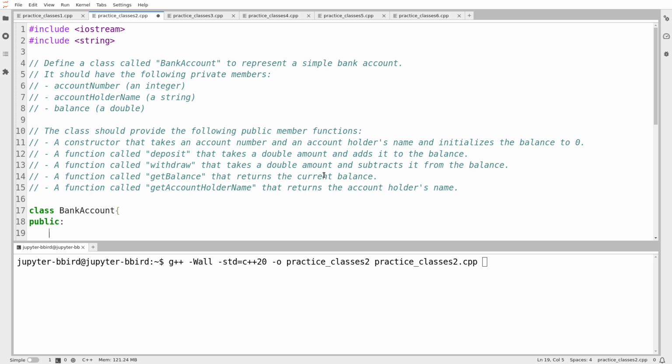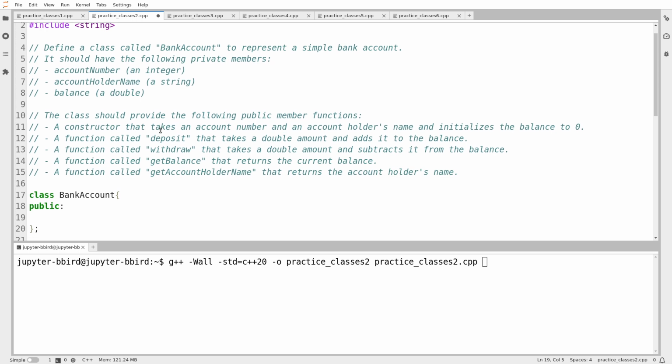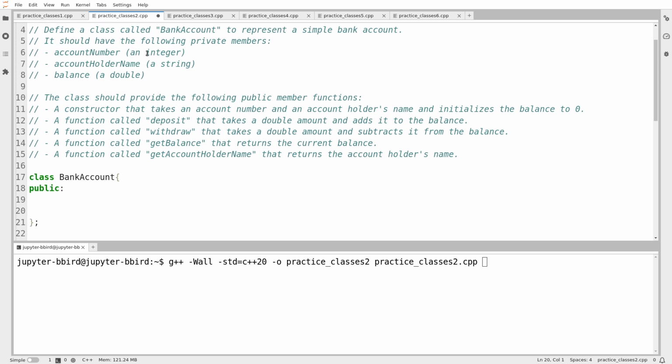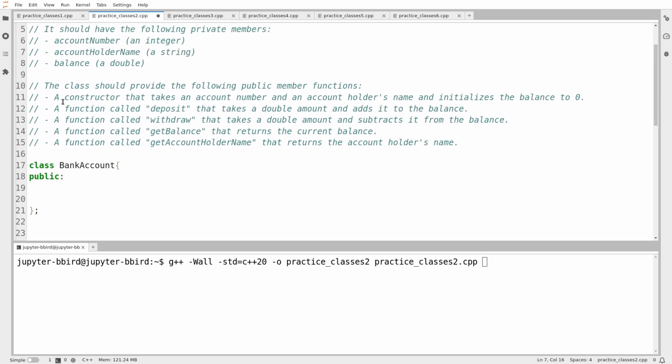Okay, so I want a constructor that takes, I'm going to just add some white space here. I want a constructor that takes an account number and account holder's name and initializes the balance to 0. I guess first it's naming the members for me. It wants them to have these names. It's included string.h, so I can just go ahead and add those members, which I'm going to do. Private, okay, so string account number, string account holder name, and then, let's see, oh, that's not a string, that's a double balance.